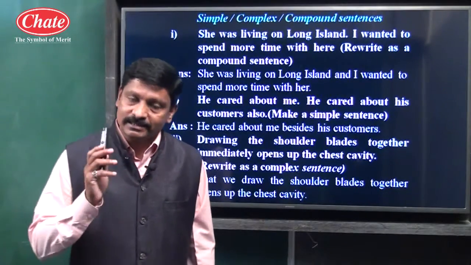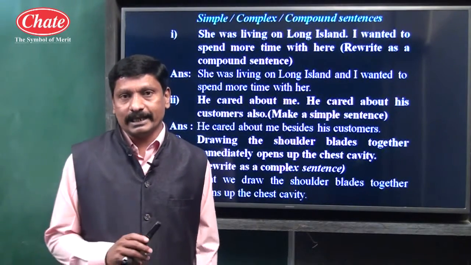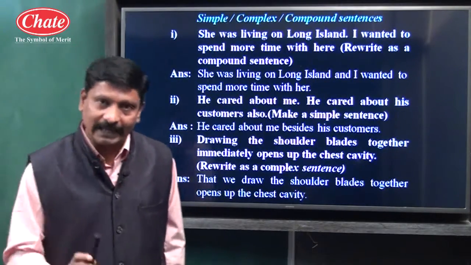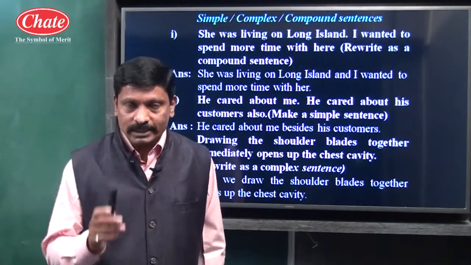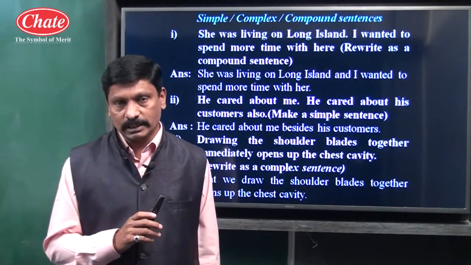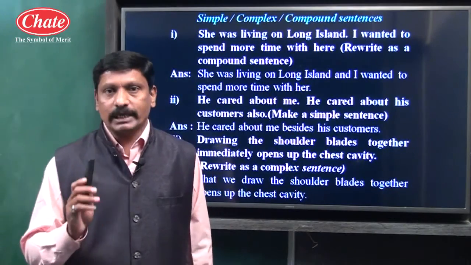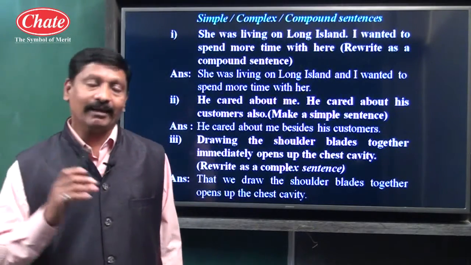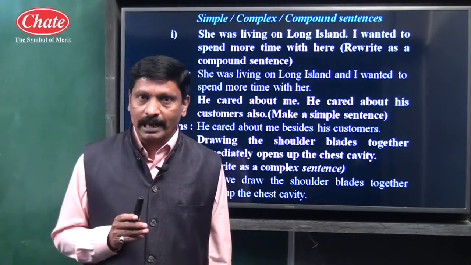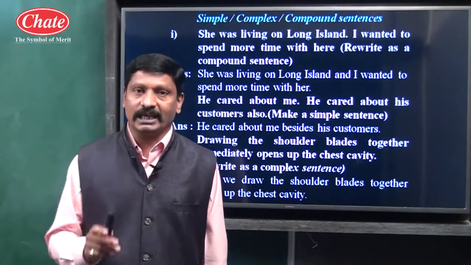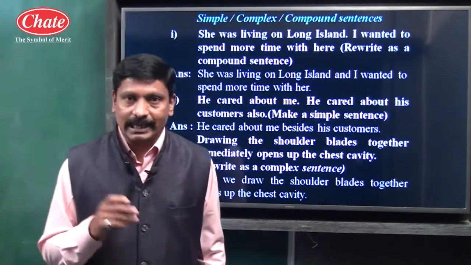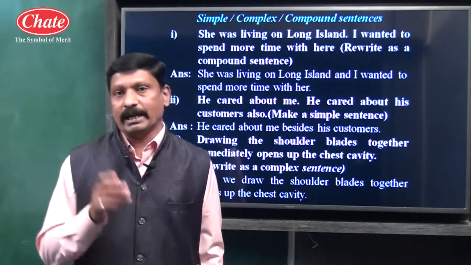Simple sentence is a sentence which contains only one subject and one finite verb. One subject and one finite verb. For example, after looking at a dog, he ran very fast. I read it once again. After looking at a dog, he ran very fast. In this example, he is the subject and ran very fast is a predicate.